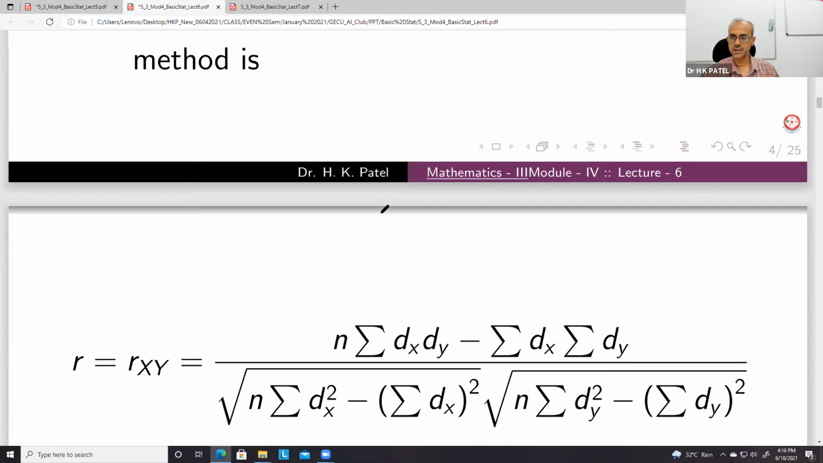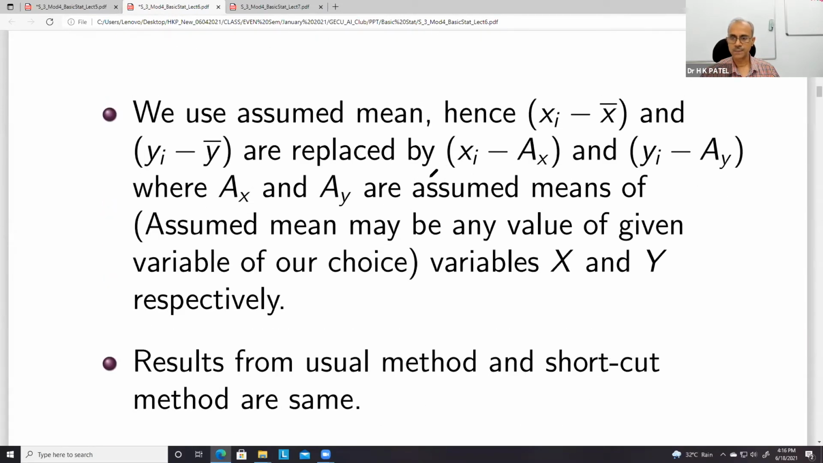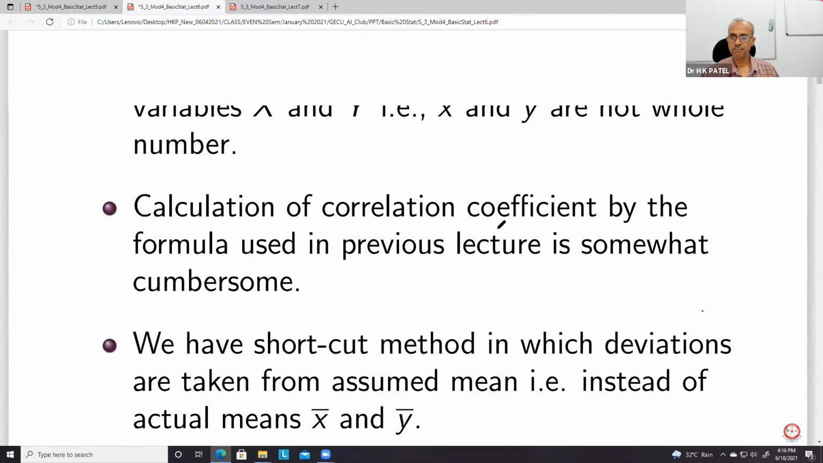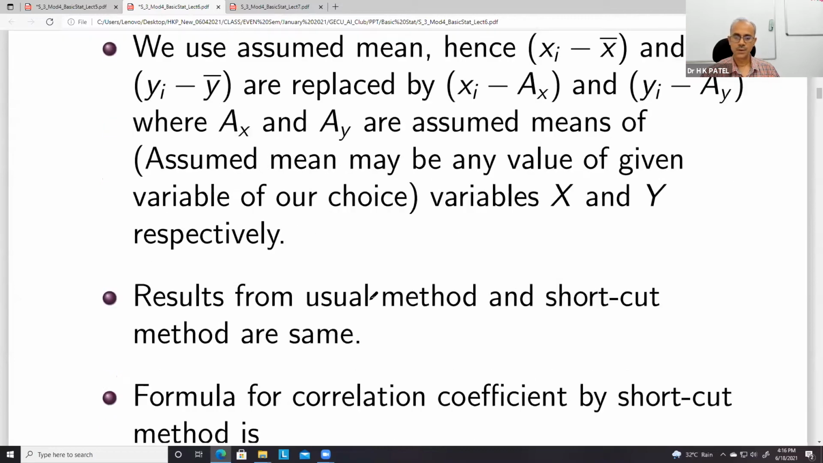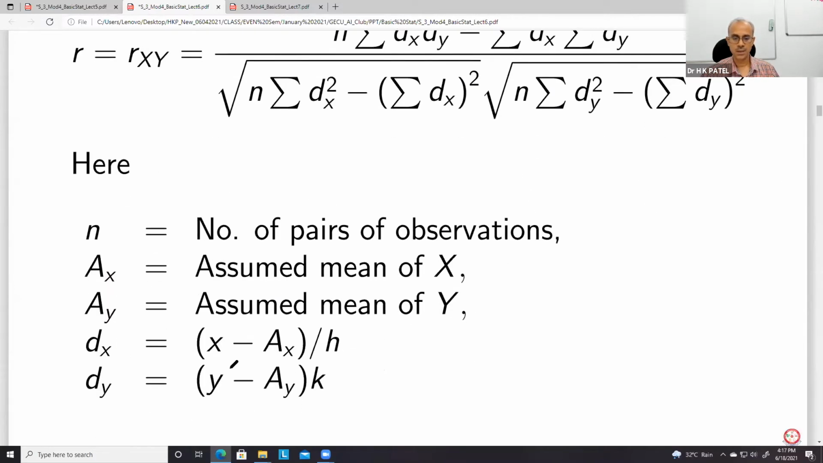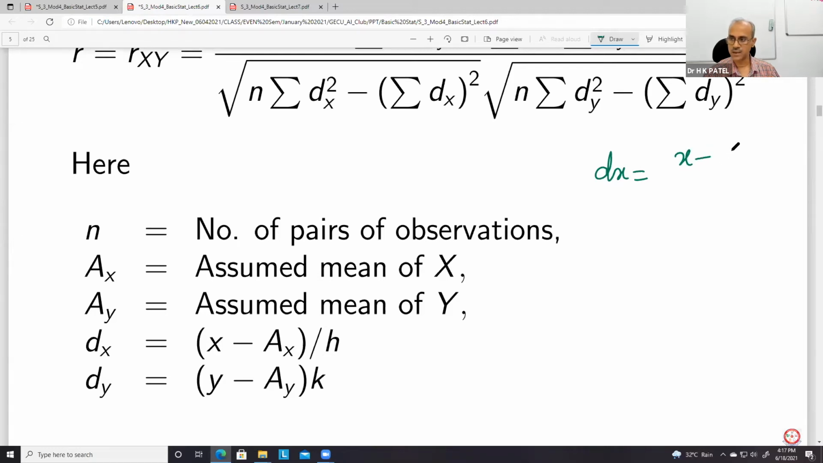So dx here is actually x minus x bar. Here it is given there. So dx is something like x minus a upon h type, which I denoted sometime back as u, and then you'll have v, y minus d upon k. So change of scale and origin you can use.